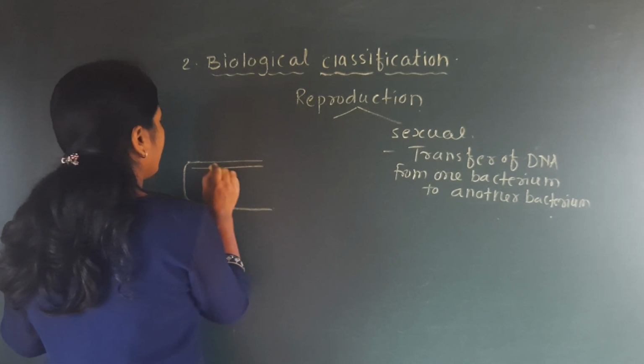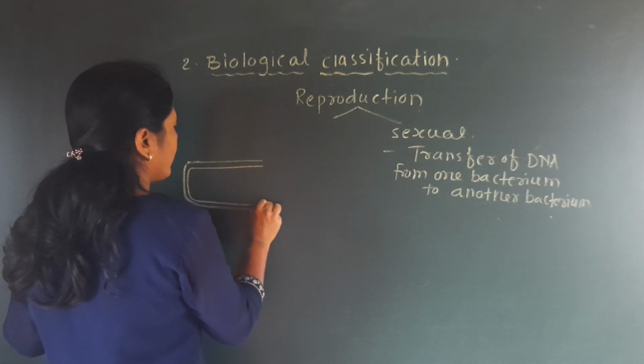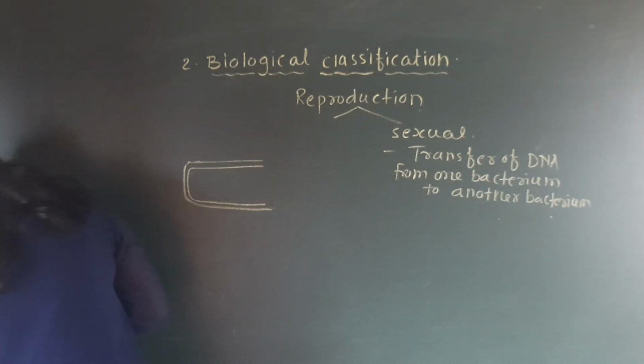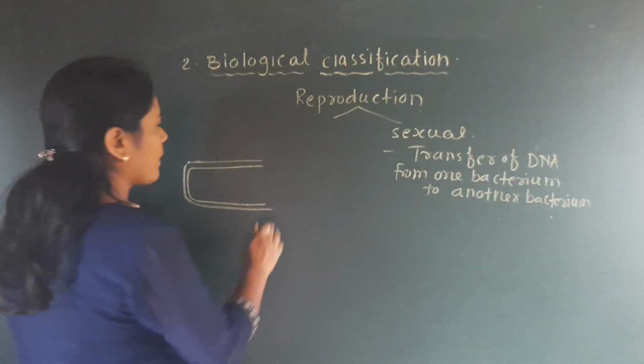This bacterium has an outer cell wall and an inner plasma membrane.